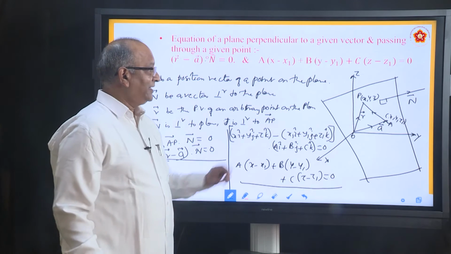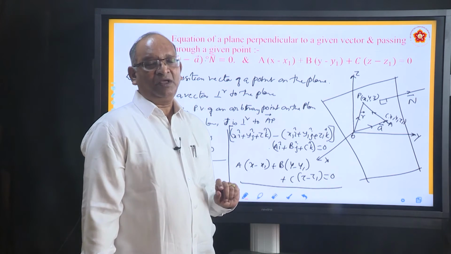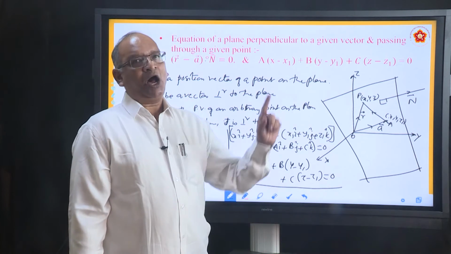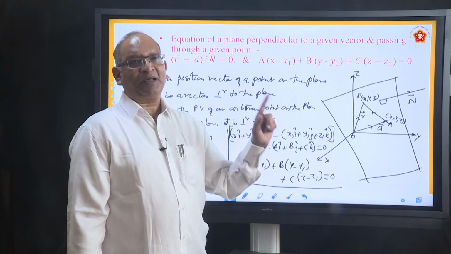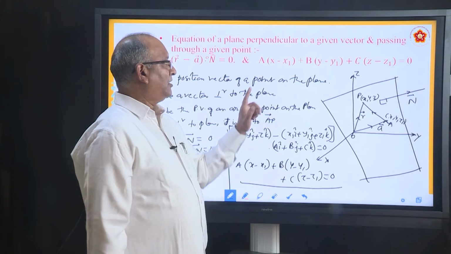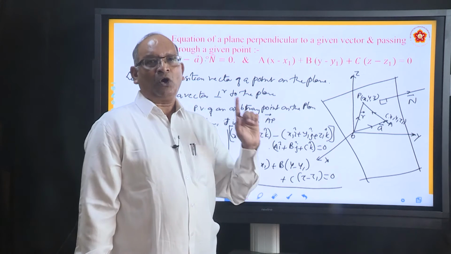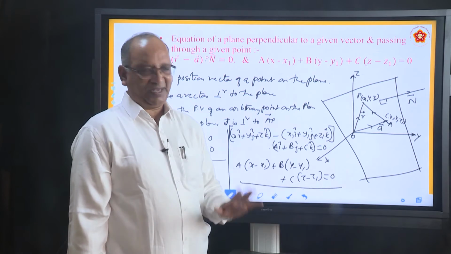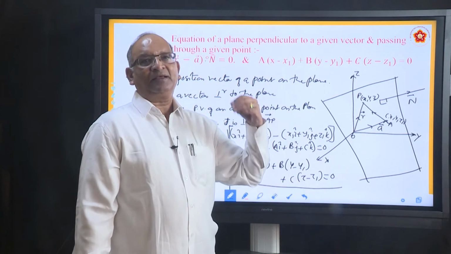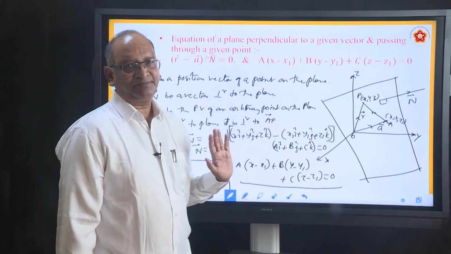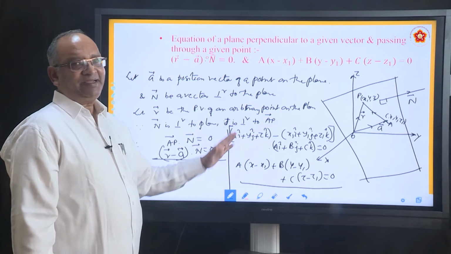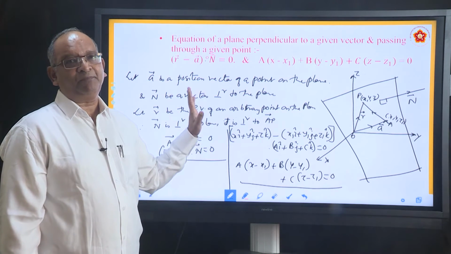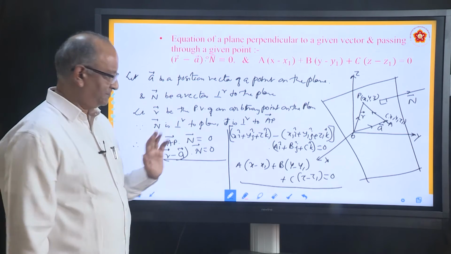Once again, in this particular equation which we have derived, what are ABC? Capital ABC are the direction ratios of the normal vector or perpendicular vector to the plane. What are x1, y1, z1? Coordinates of a point through which the plane is passing, or a point on the plane. What are x, y, z? The coordinates of an arbitrary point. If you have this clarity, the derivation is very, very simple. From examination point of view, it is very important. One of the equations they ask in the exam.